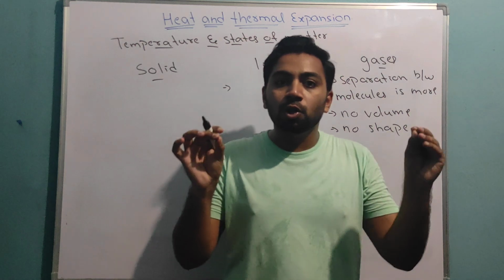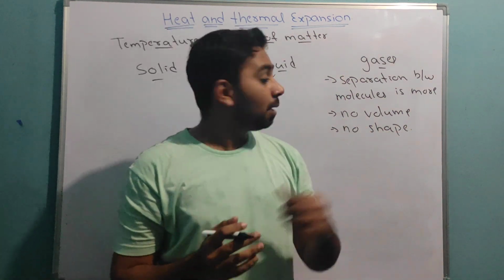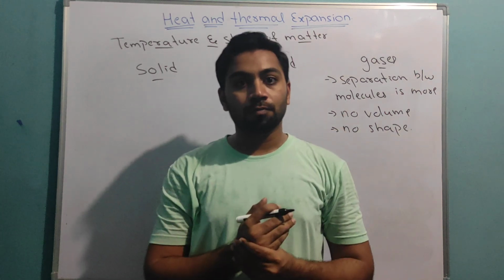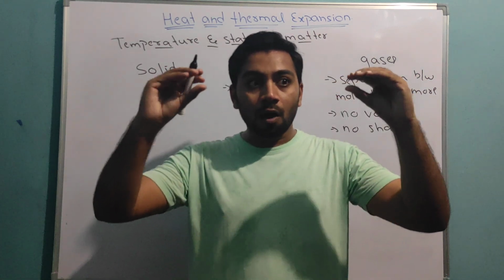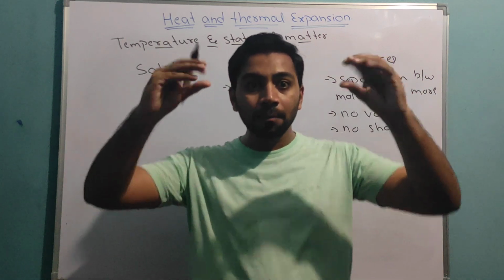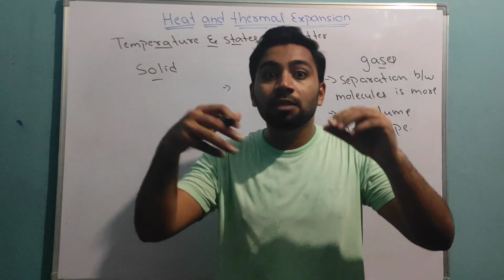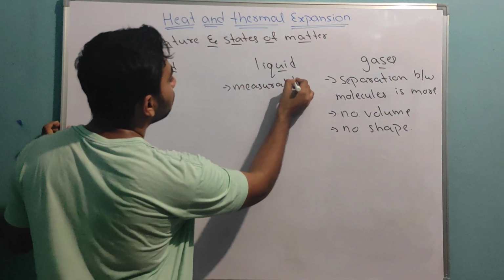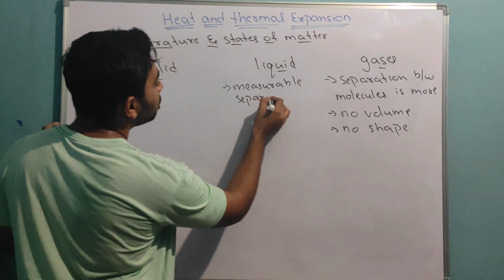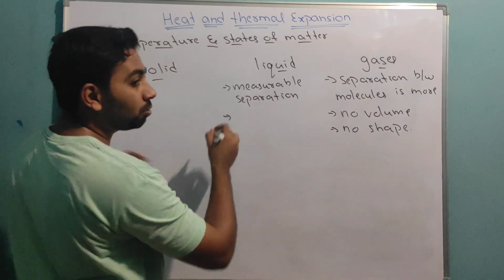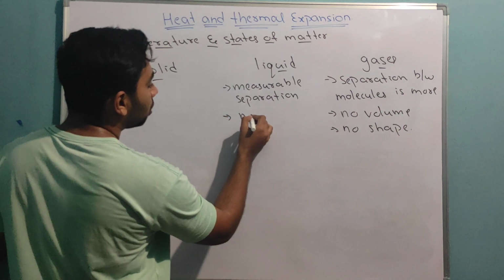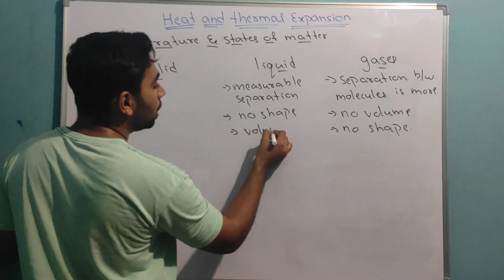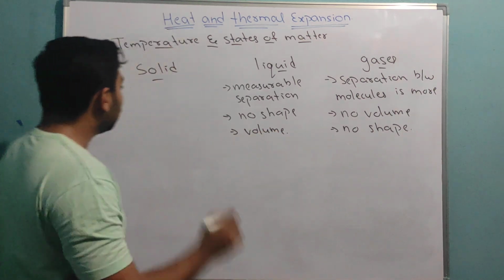the separation between two molecules is comparably less than this. It is comparable to the diameter of the molecule. Separation between two molecules of liquid is comparable to the diameter of a molecule, which means the separation is measurable. Then it has no shape, but it has volume, correct?